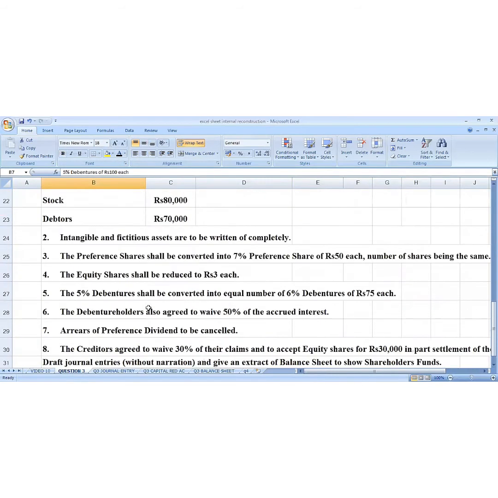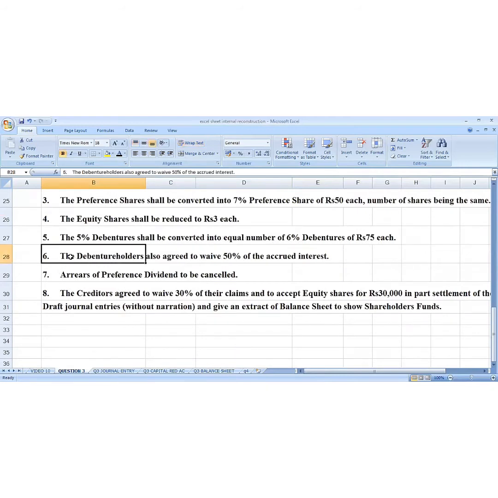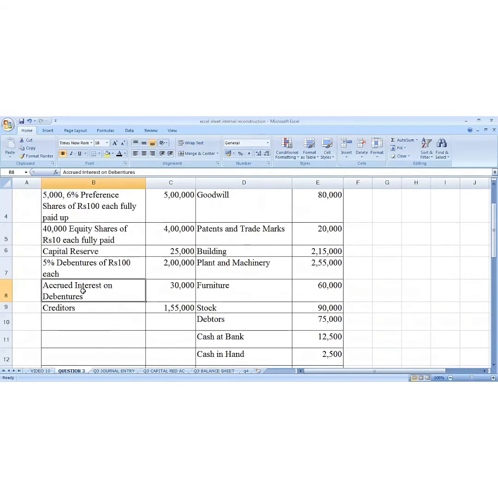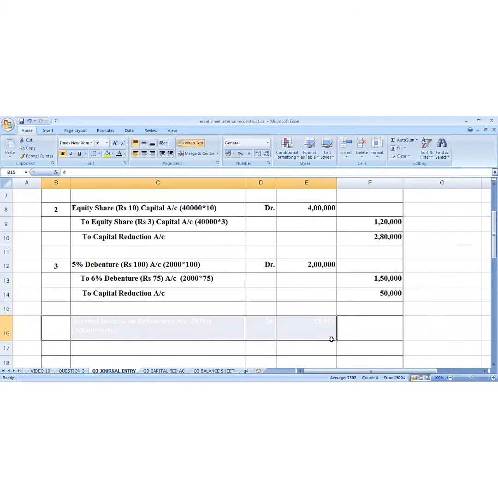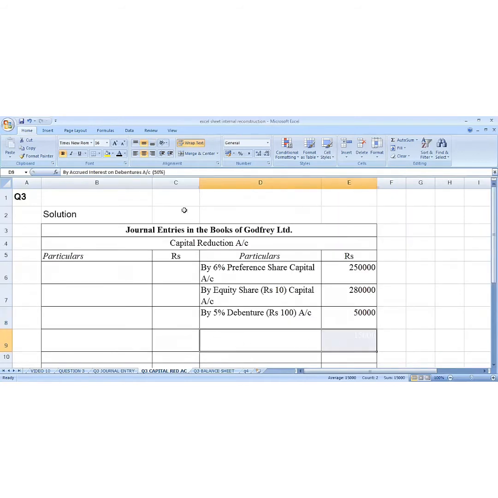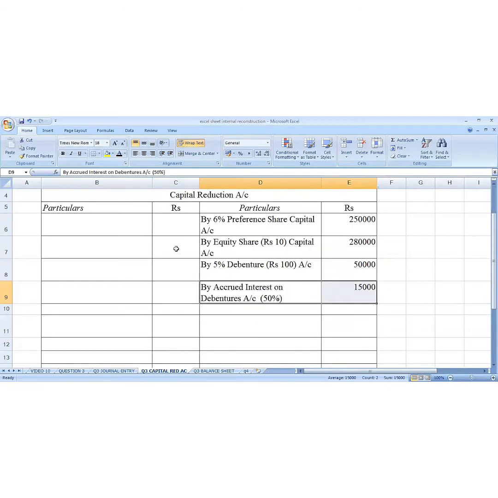Next, line number 6. The debenture holders also agreed to waive 50% of the accrued interest. So we have to go to the balance sheet. Here we find accrued interest on debenture 30,000. 50% is waived, means cancelled. Whenever anything is reduced on the liability side, it is a gain to the organization, and therefore capital reduction account will be credited, and what will be debited is accrued interest on debenture account. 30,000 multiplied by 50% comes to 15,000. We write it here, credit side of capital reduction account.